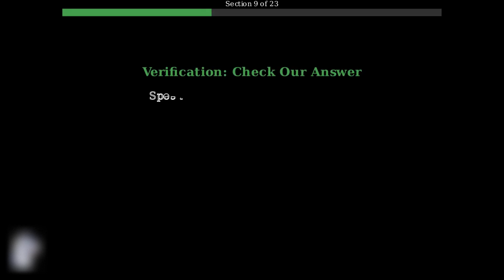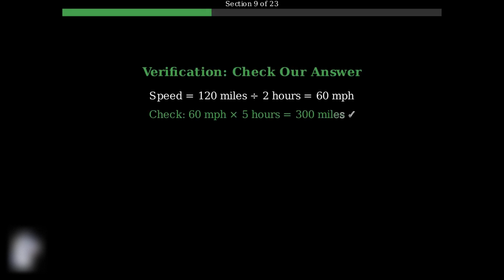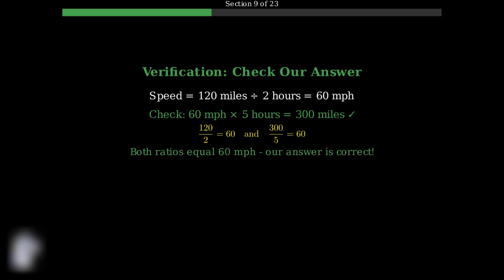Let's verify our answer. The car's speed is 120 miles divided by 2 hours, which equals 60 miles per hour. At this speed, in 5 hours, the car would travel 60 times 5, which is 300 miles. Both ratios equal 60 miles per hour, confirming our answer is correct.